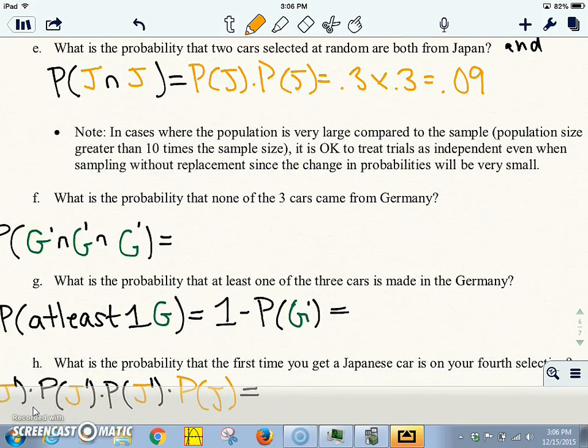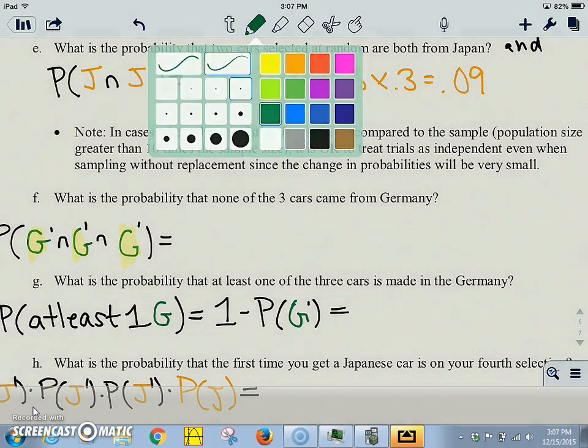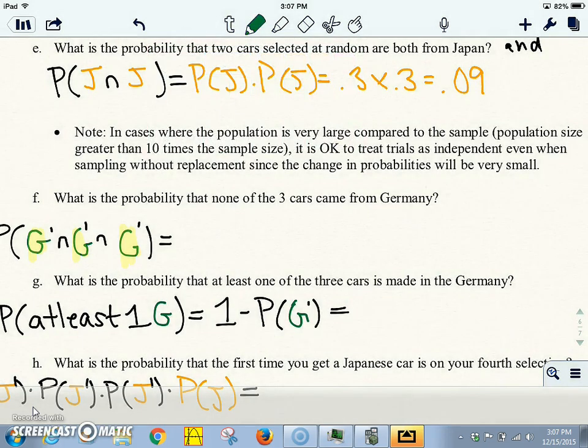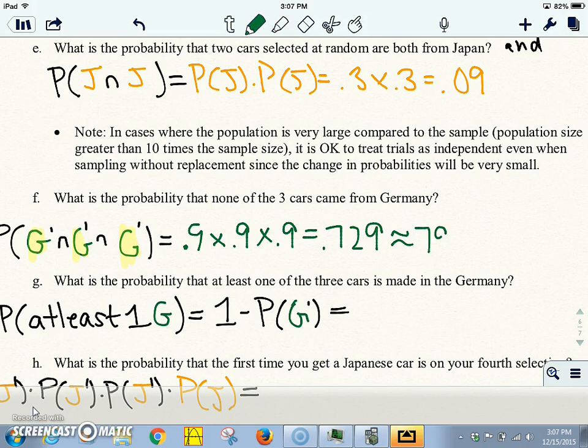Okay, F. What is the probability that none of the three cars come from Germany? So again, this is Germany complement, and Germany complement, and Germany complement. Well, the probability of being from Germany is 0.1, so the complement is 0.9 times 0.9 times 0.9, or 0.729, which is about 72.9%. Again, you can write it as a decimal or percent. I would say if it starts out as a decimal, leave it as a decimal. If it starts out as a percent, turn it back into a percent.